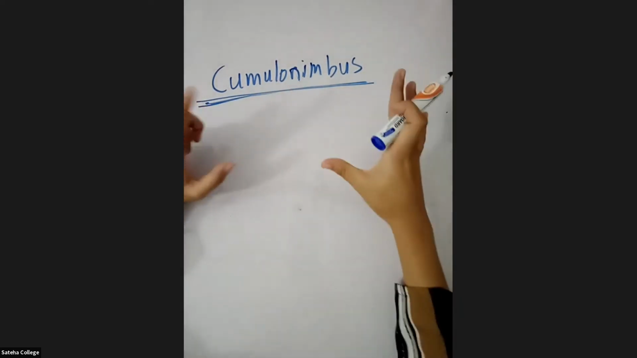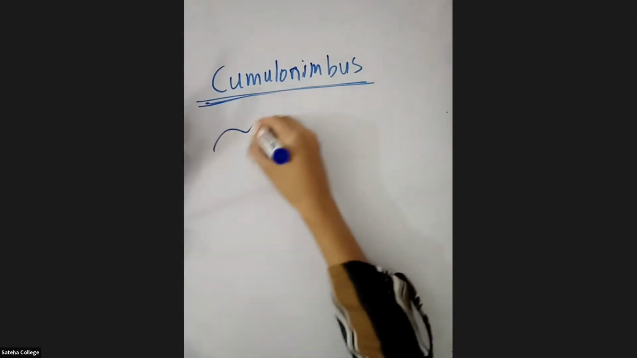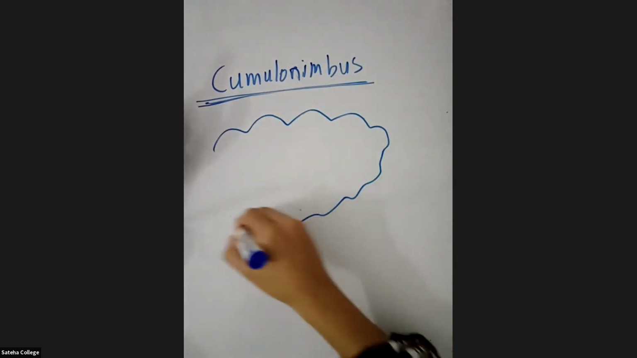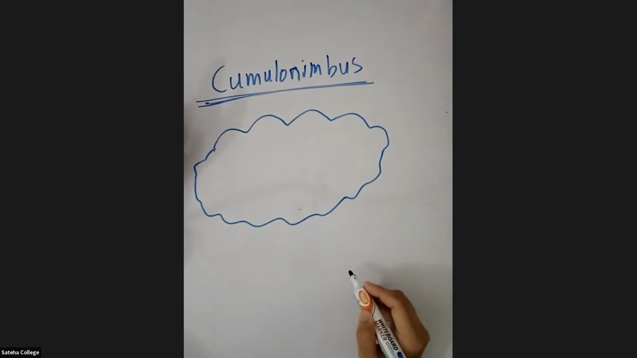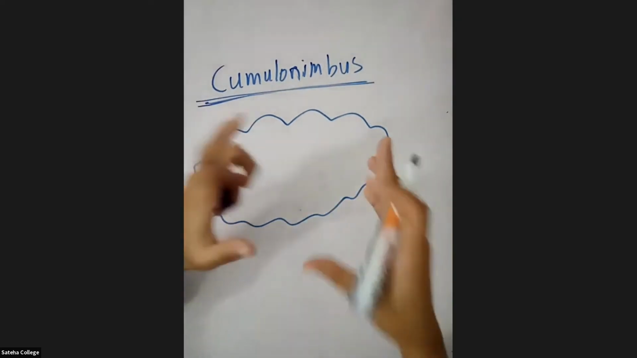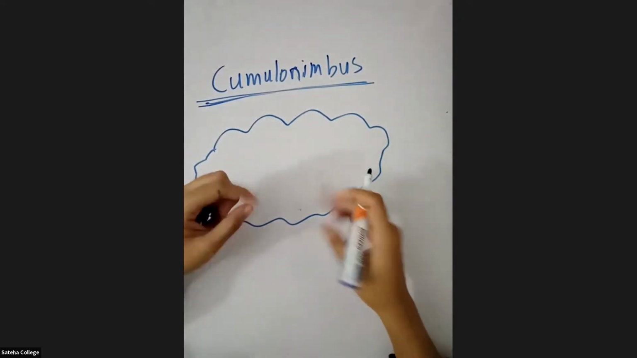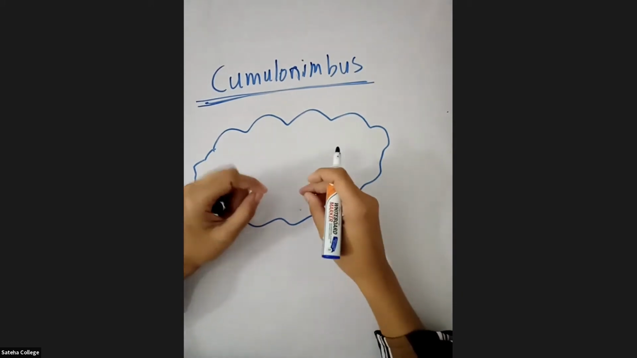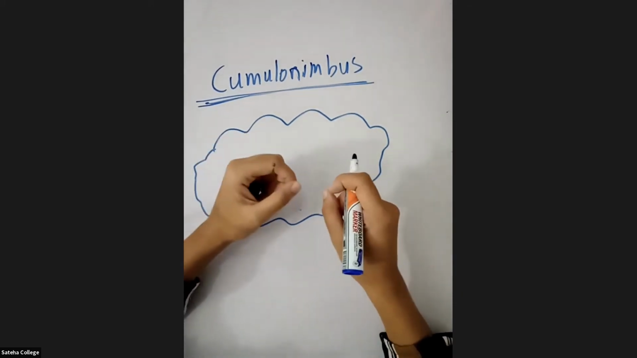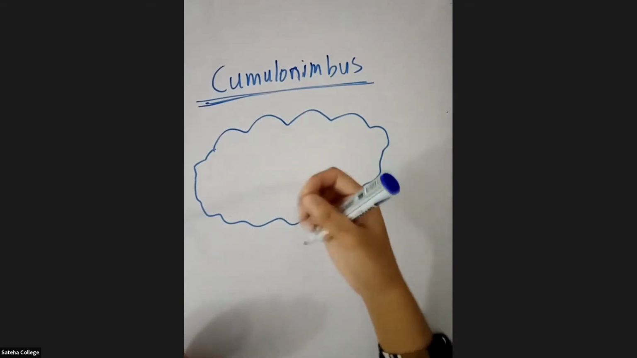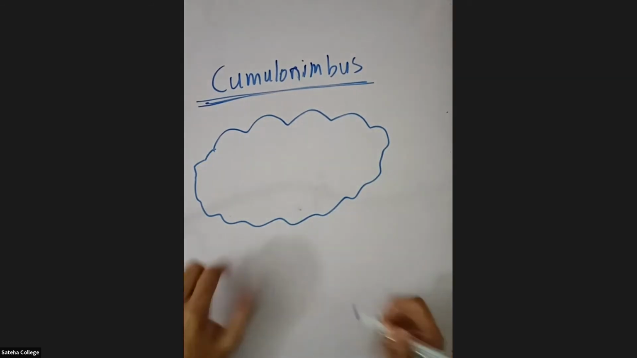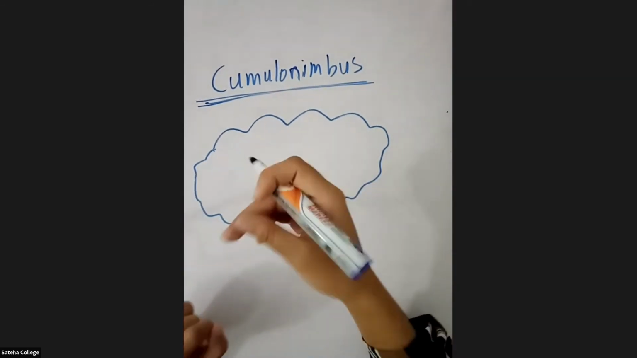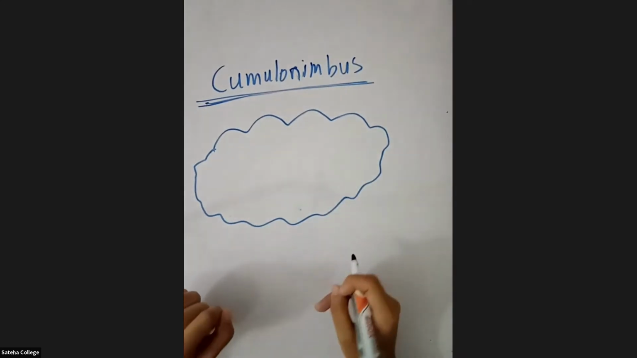So in these cumulonimbus clouds, when I take one cloud, let's say this is a cumulonimbus cloud, it contains snow as well as tiny droplets of water particles. So in these clouds, you have snow as well as tiny droplets of water particles.